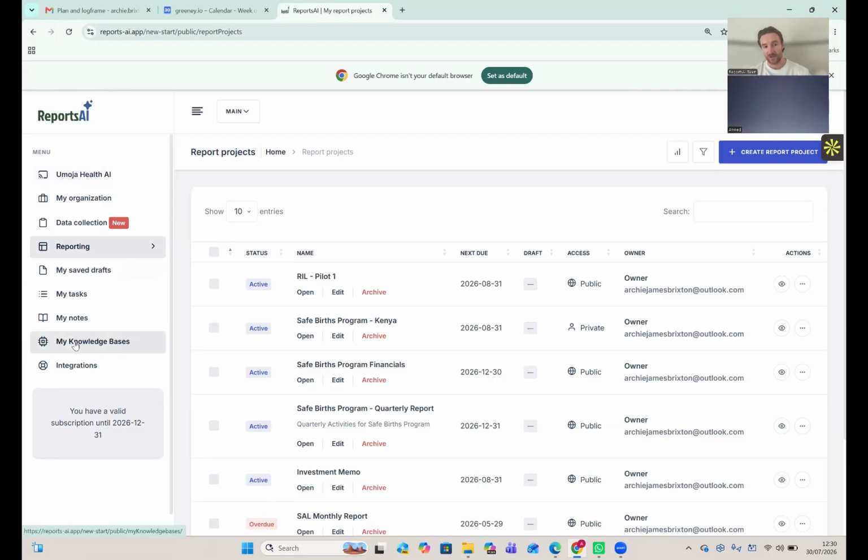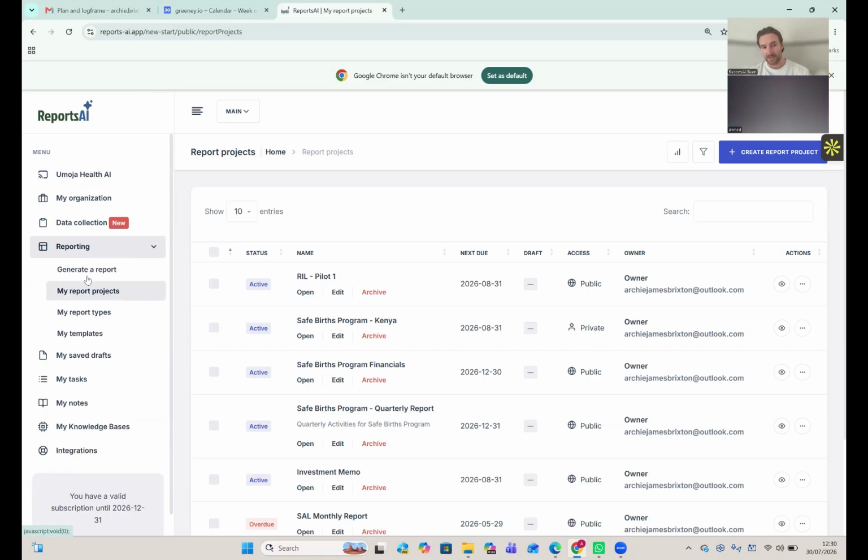Where Mohammed is, in this chatbot at the top, he was referencing some knowledge bases, which you see down the bottom. But the real main part of the platform is underneath Reporting, where you can either just generate a report, which means you're doing something instantly on the fly. But My Report Projects is where you plan, organize, and stay on top of your report projects and your programs. So that's where we're going to be for this part, which is the Organize part.